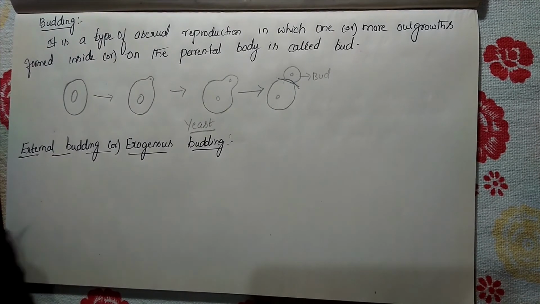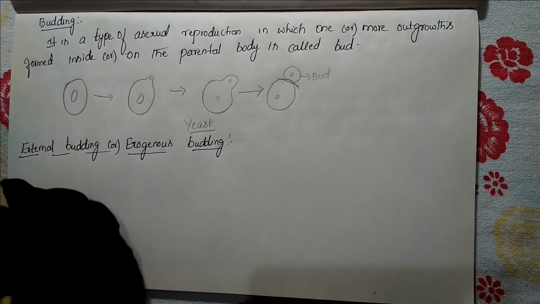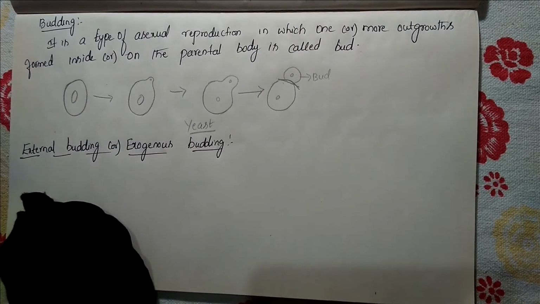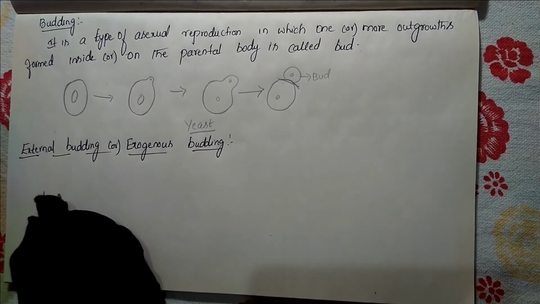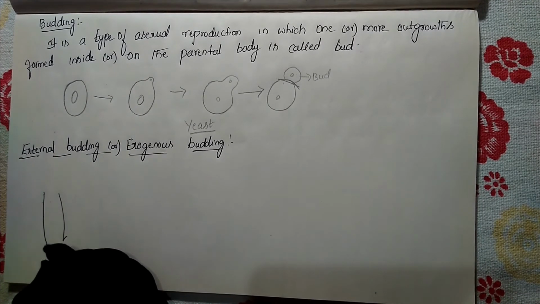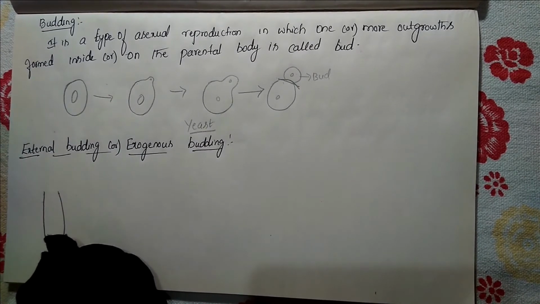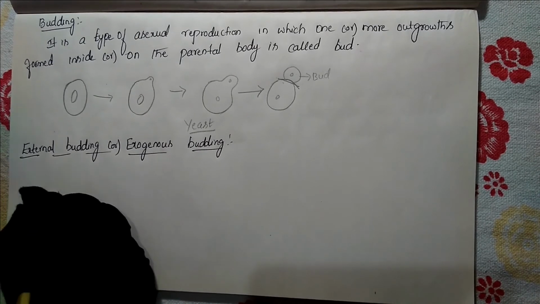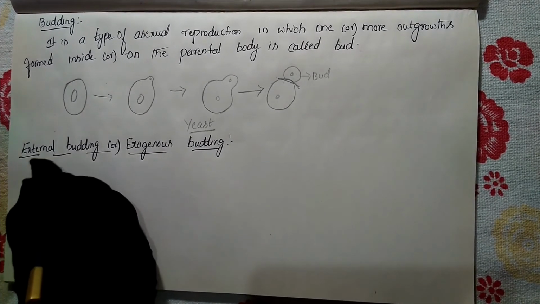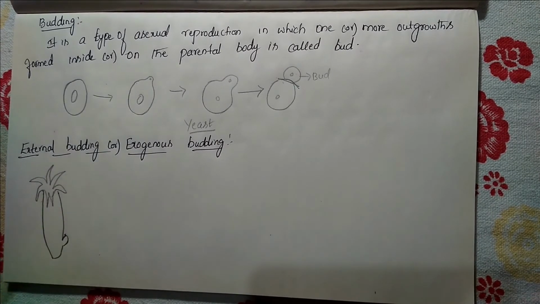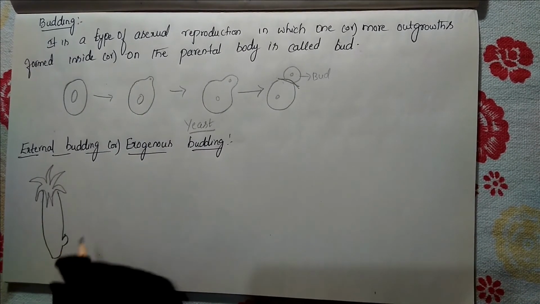For this also, let us take one example. Let us take the example of Hydra, which is a multicellular organism. This is the parental body which has started an outgrowth. A small outgrowth has been produced.